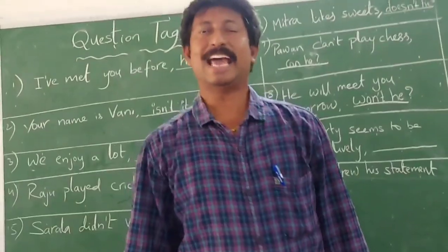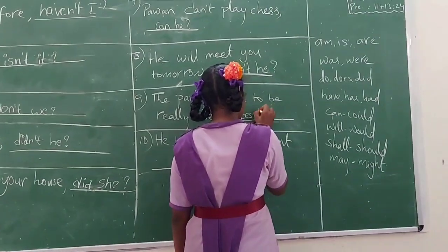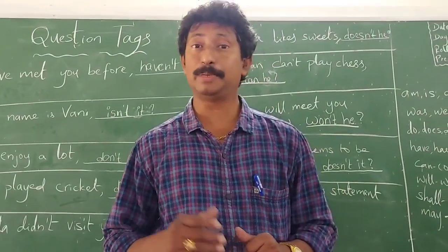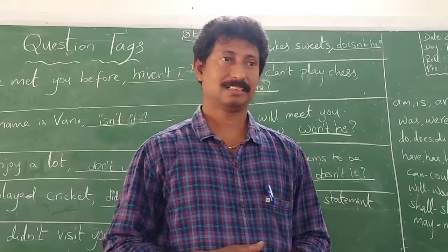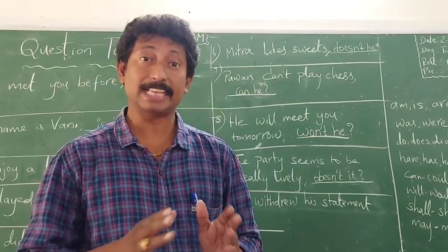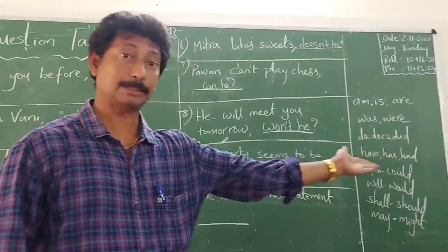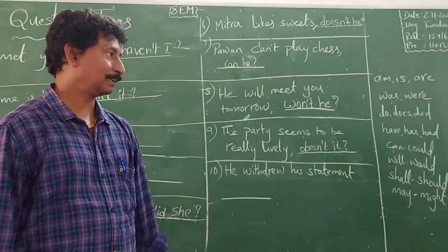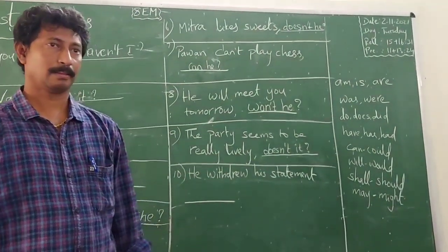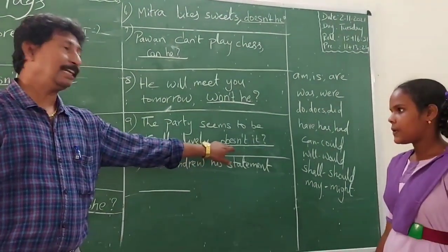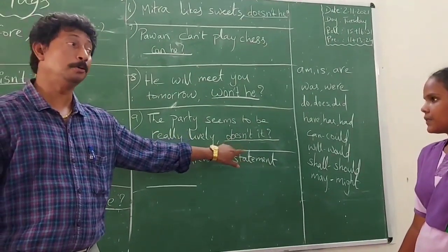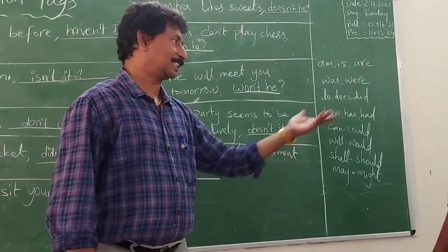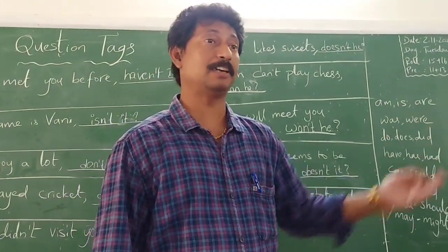Splendid. And the next chance goes to Tulasi. The party seems to be really lively, doesn't it? Doesn't it is the question tag added by Tulasi. Tulasi, please explain. Seems is the main verb, sir. Okay, seems is a main verb. Is it in V1 or V2 form? V1, sir. V1 form. Right. Then why did you prefer does instead of do? Because the party takes the pronoun it, and it is followed by does instead of do. That's a wonderful answer delivered by Tulasi.